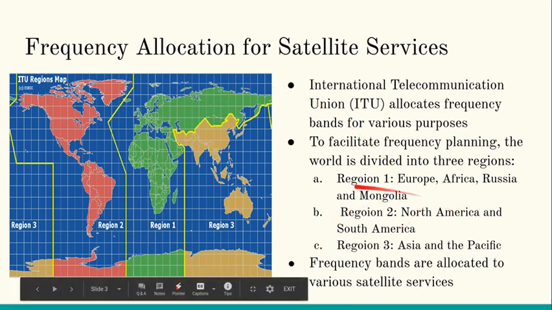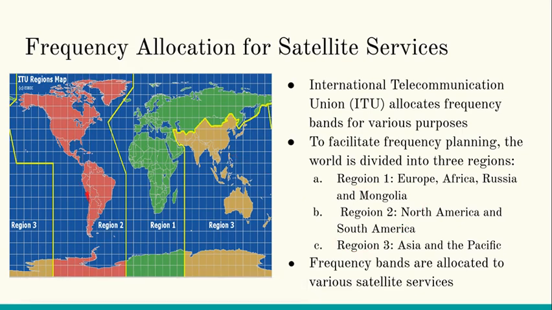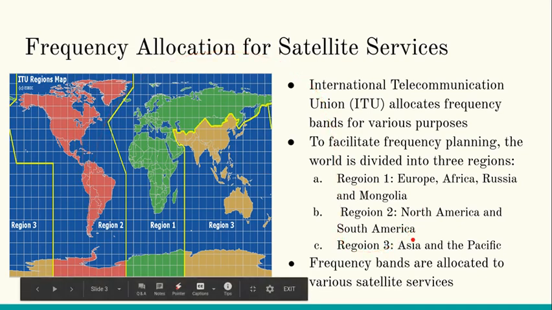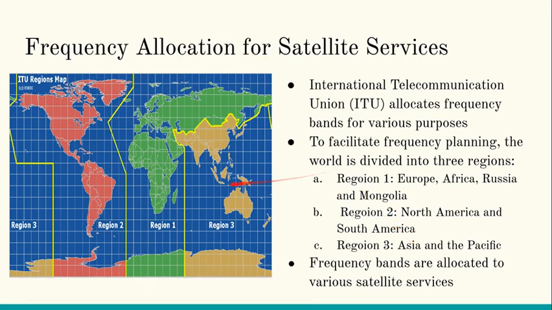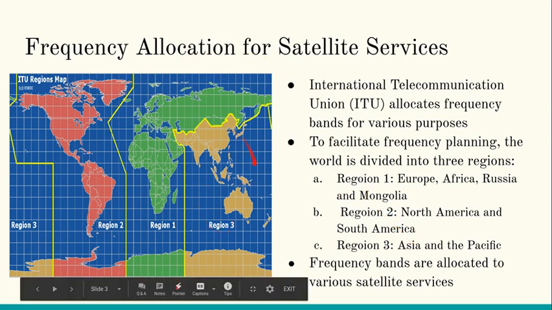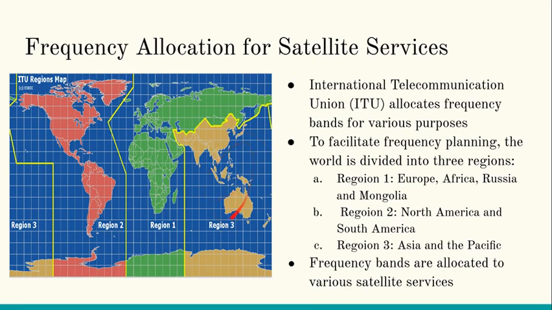Then region 2 is North America, South America. So this is region 2, North America and South America, basically the American continent. Region 3 is Asia and the Pacific region. So this is the Asian and Pacific region. The countries around the Pacific Ocean and around the Indian Ocean and Asia. So frequency bands are allocated to various satellite services.